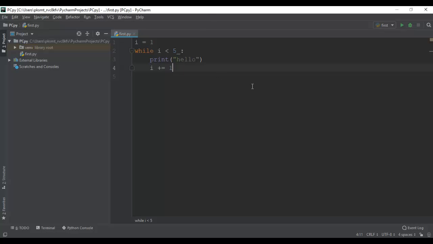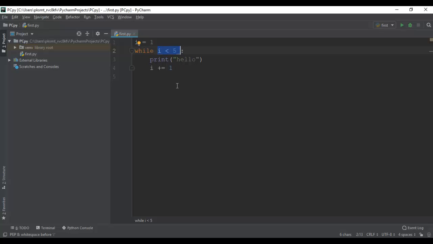If we try to execute the code, here i is initialized with the value of 1, and first it checks the condition, that is 1 is less than 5, which is true, so it enters the loop and prints hello once, and then it increments the value of i by 1, and again it gets back to the loop and checks the condition again.